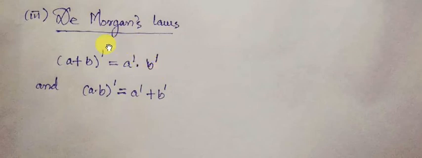This is the first proposition of De Morgan's law. This is the De Morgan's law for addition.